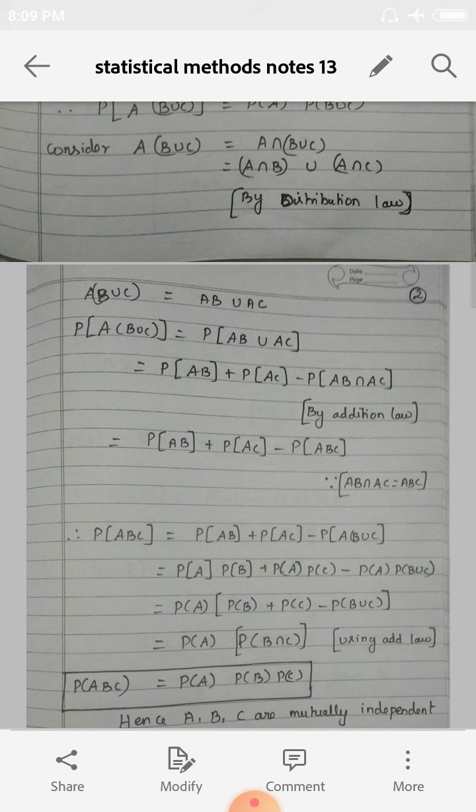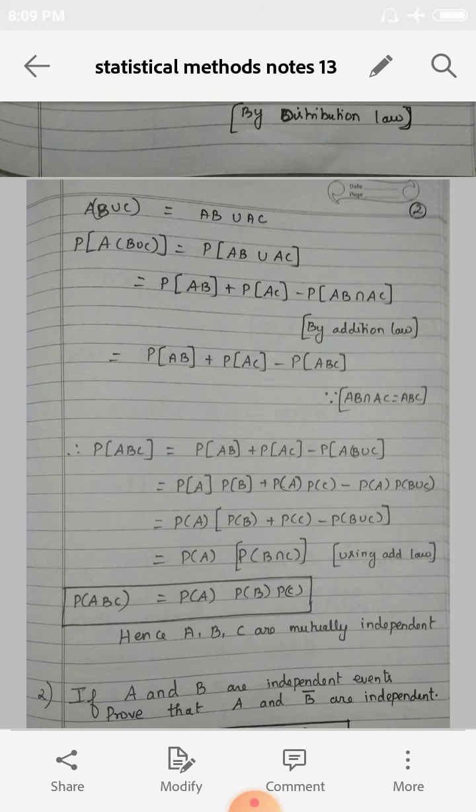Now the next step, taking probability on both sides. Therefore P of A into B union C is equal to P of AB union AC. Right. The next step, we know the addition law. We have seen the addition law in the last class: P of A union B is equal to P of A plus P of B minus P of A intersection B, right? So we use the same addition law here. Instead of A, what is there? AB. Instead of B, what is there? AC. So P of AB union AC can be written as P of AB plus P of AC minus P of AB intersection AC.